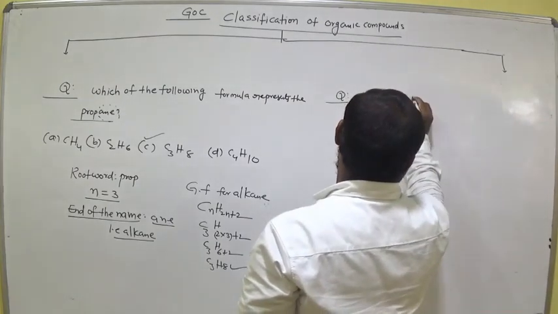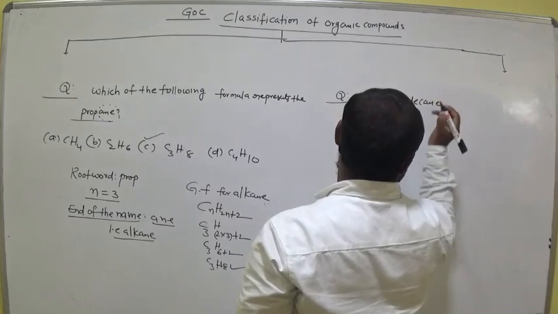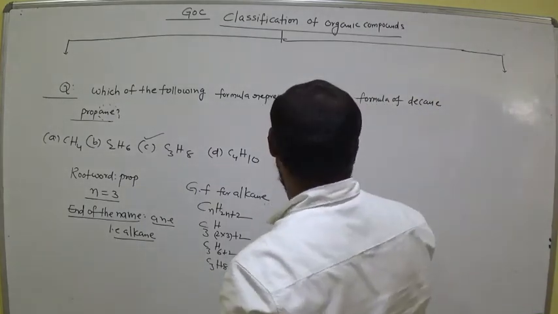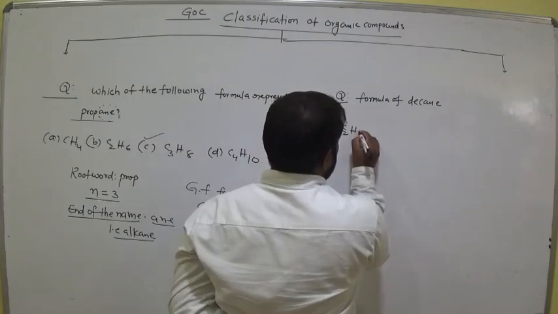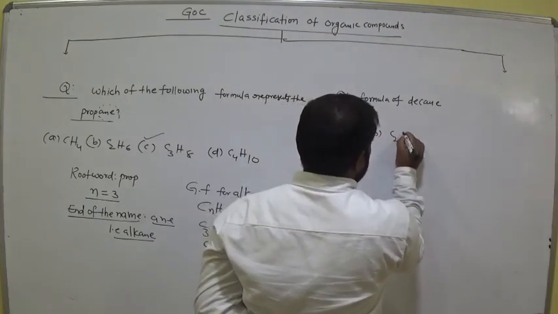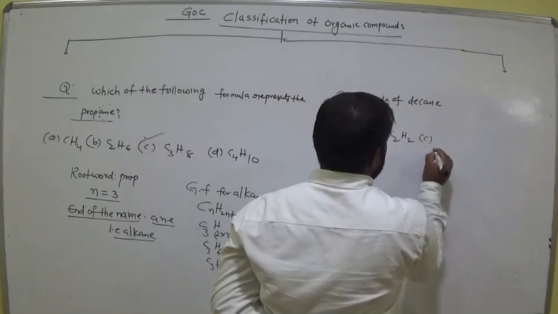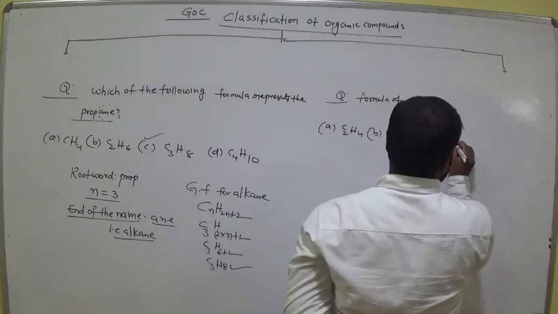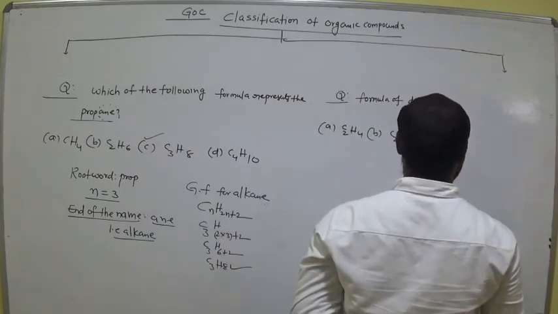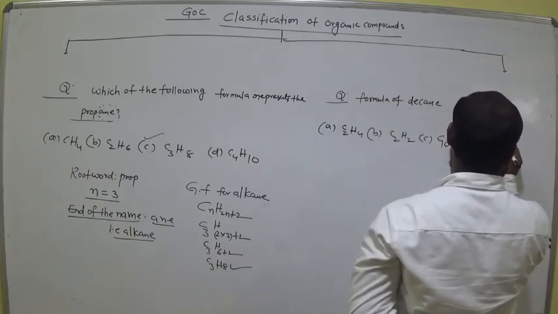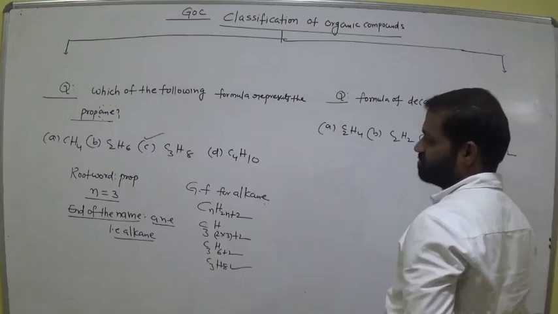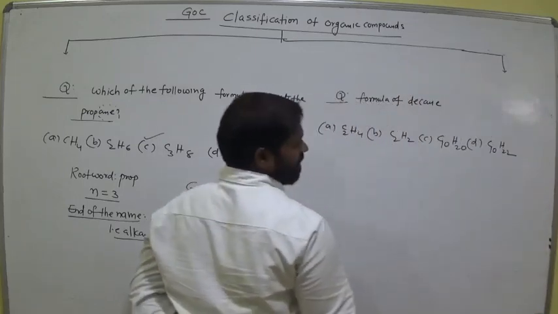Now second question. Formula of decane. Option A C2H4, option B C2H2, option C C10H20, option D C10H22. Which one is the correct one?